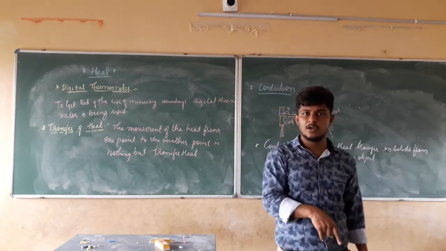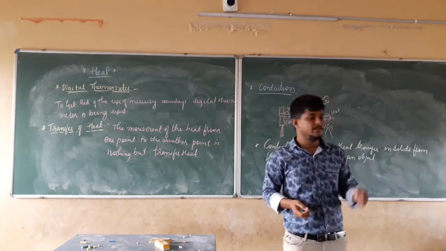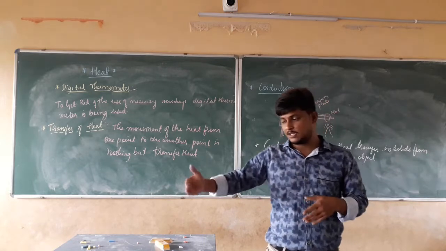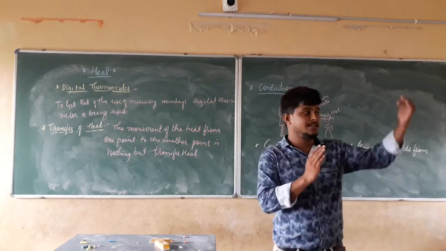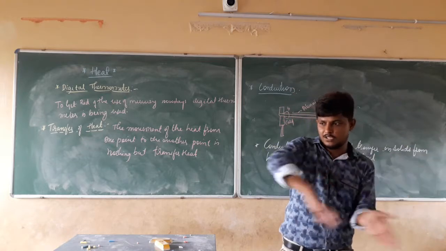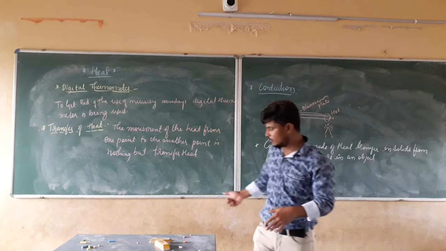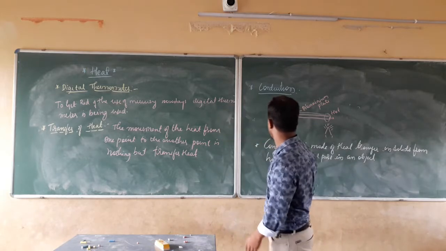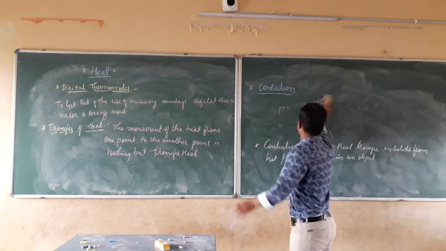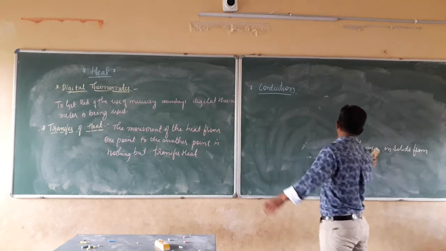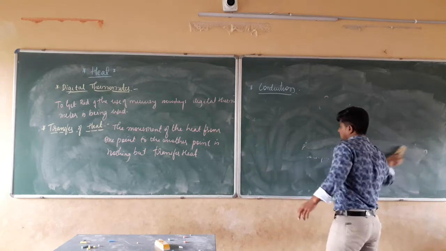In the same manner, when we keep a bench outside in the sunlight, some part of the bench is in the shadow. That means the heat is going to come from the outside to the inside. Here, the mode of heat transfer is nothing but conduction. Now, how does conduction actually happen? I hope this is clear.